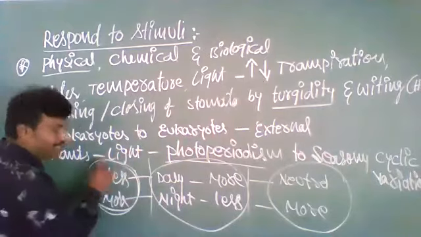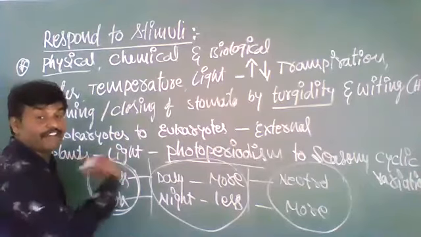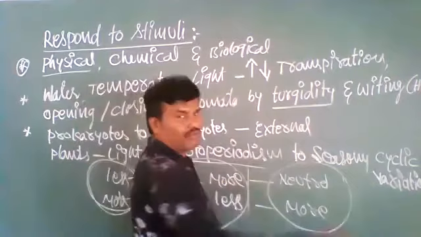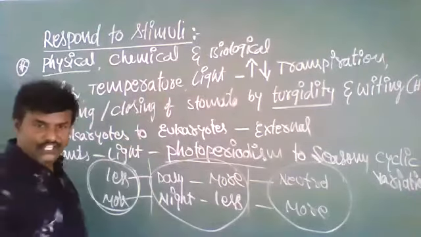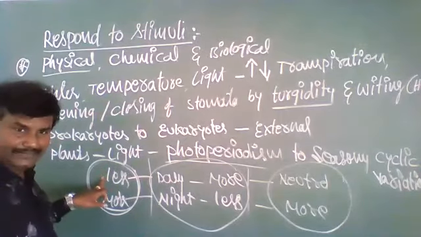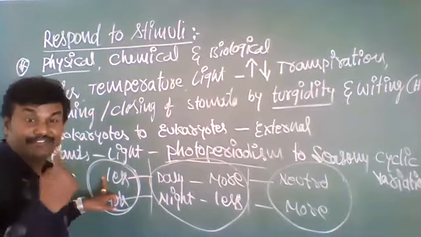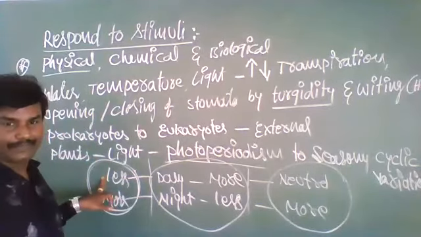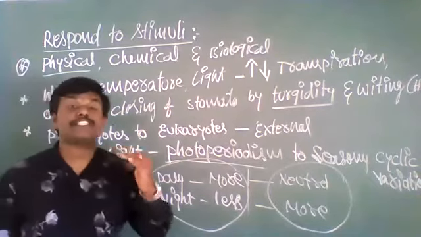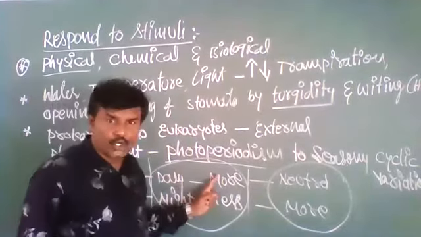In these seasons, plants show one type of variation in flower-giving pattern. What is that variation? When daylight is less and night light is more, in these seasons only, some species of plants give flowers. Some other species of plants flower when daylight is more and night light is less.